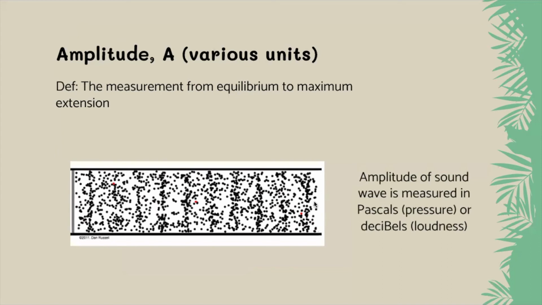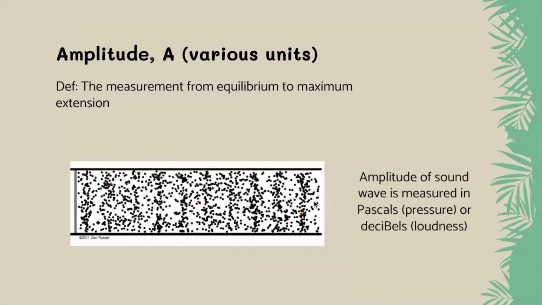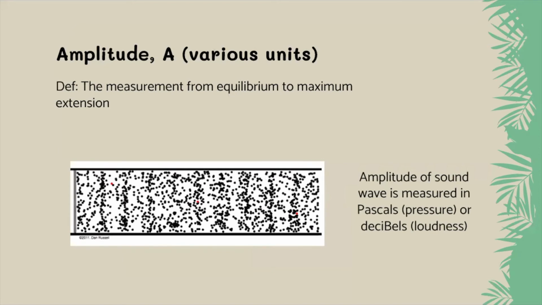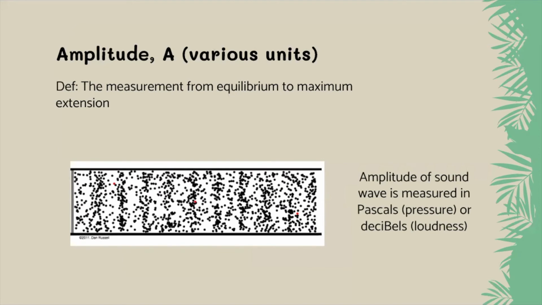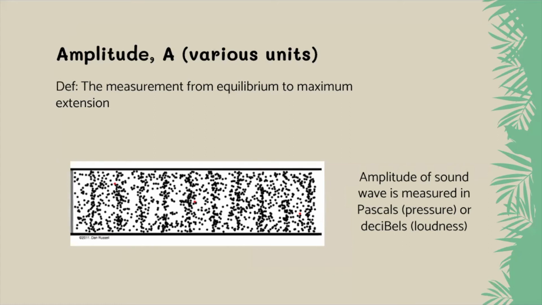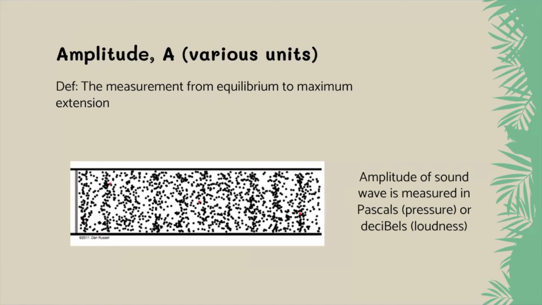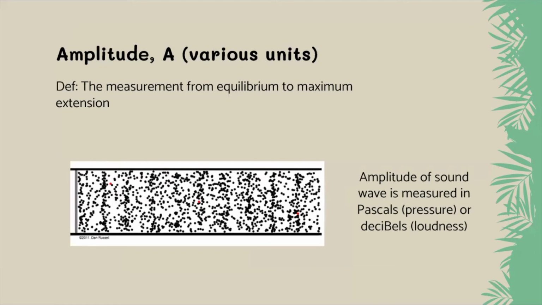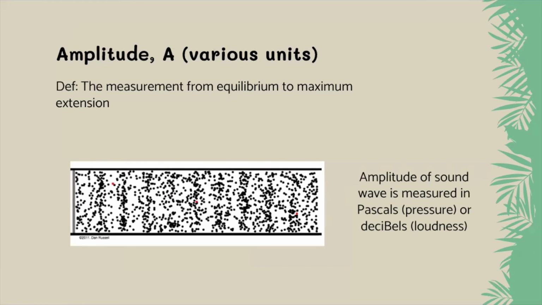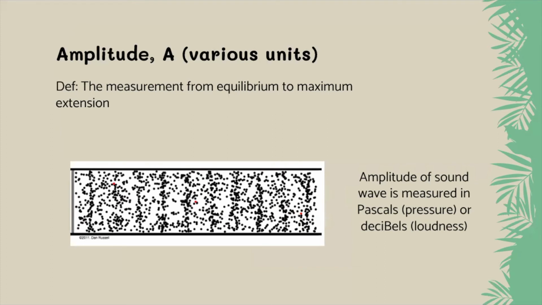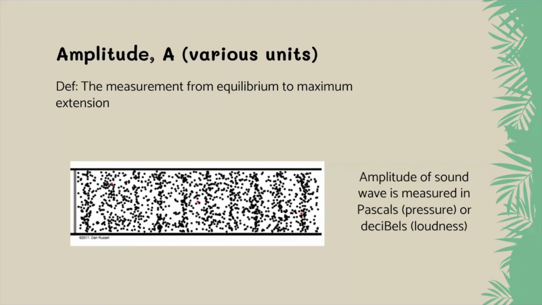Sound is a pressure wave. Since sound is a pressure wave, its amplitude would either be measured in pascals, which is your base unit for sound pressure. It's actually your base unit for any pressure. Or decibels, which has to do with loudness. We're not really going to talk about pascals too much. We will talk about decibels when we get to loudness, because the loudness of the sound does depend on the amplitude of the wave.